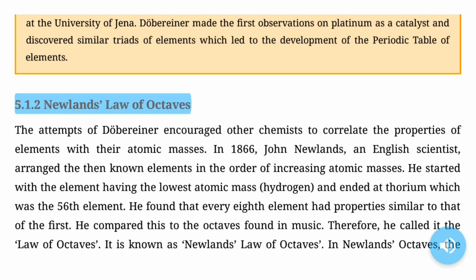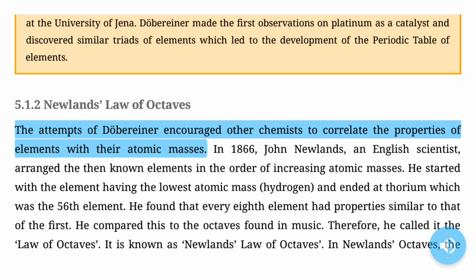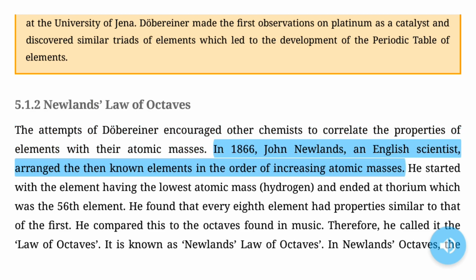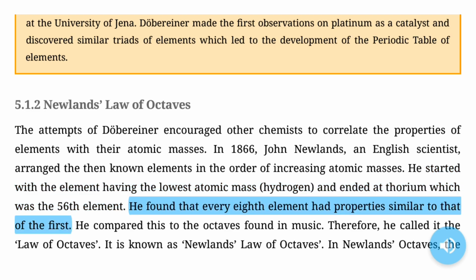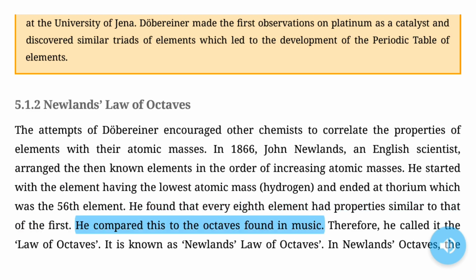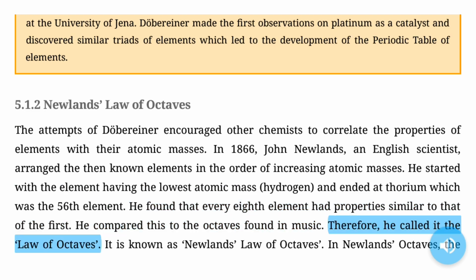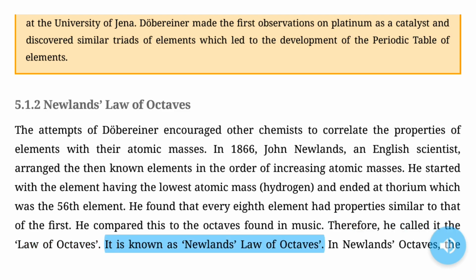5.1.2 Newlands Law of Octaves. The attempts of Dobereiner encouraged other chemists to correlate the properties of elements with their atomic masses. In 1866, John Newlands, an English scientist, arranged the then known elements in the order of increasing atomic masses. He started with the element having the lowest atomic mass, hydrogen, and ended at thorium, which was the 56th element. He found that every 8th element had properties similar to that of the first. He compared this to the octaves found in music. Therefore, he called it the Law of Octaves. It is known as Newlands Law of Octaves.